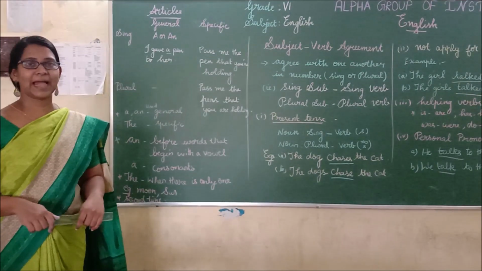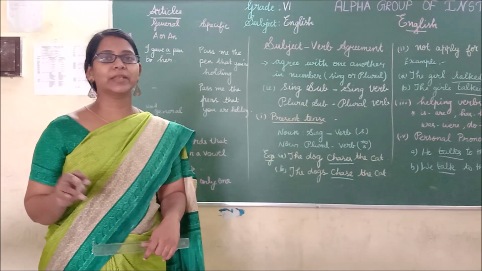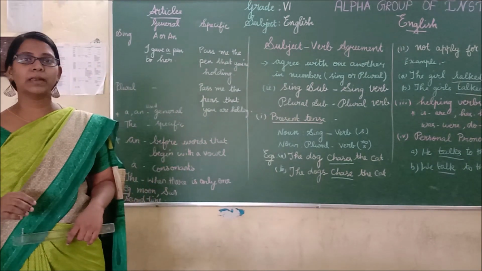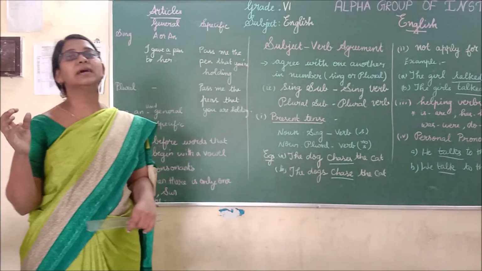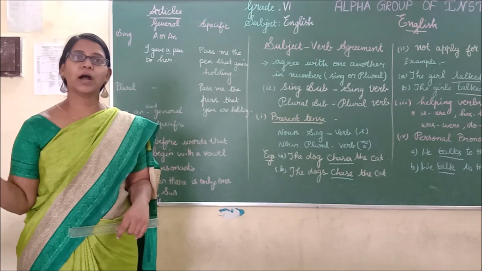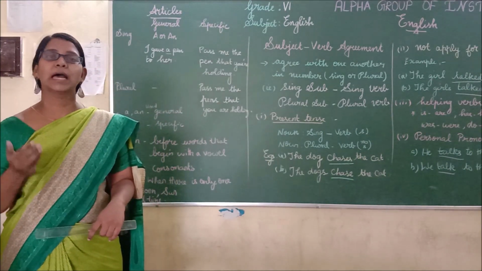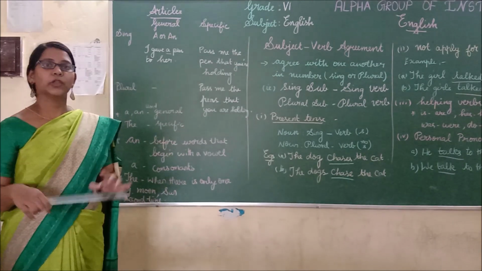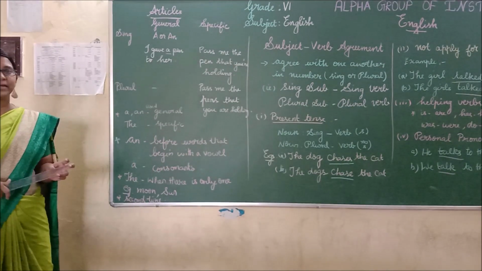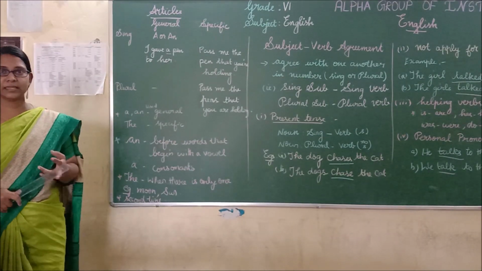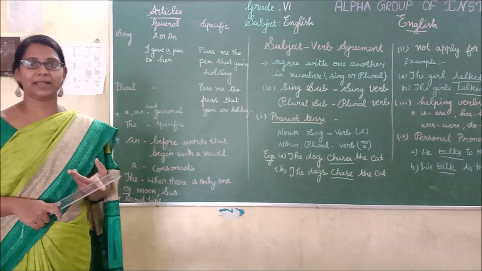Children, so far we have learned subject-verb agreement. Now we are going to recall articles, since you have learned articles in your lower class. So in today's class, we are just going to recall articles. You are well known, isn't it? Articles are of two types. One is definite article and the other is indefinite article.